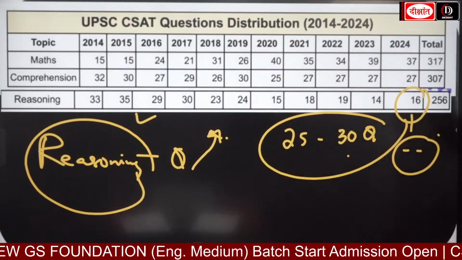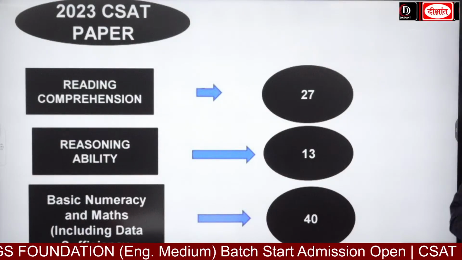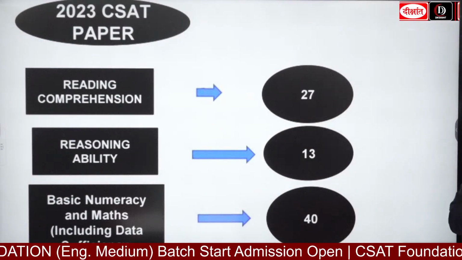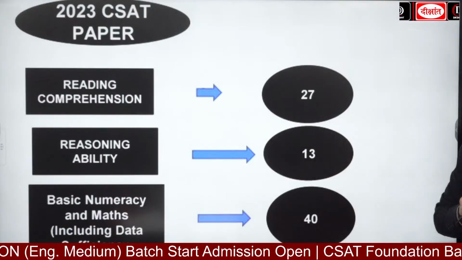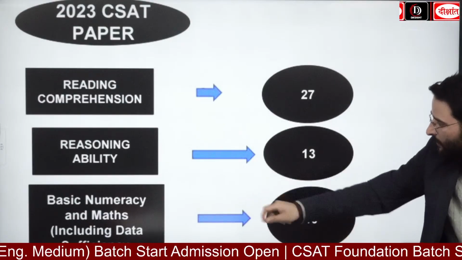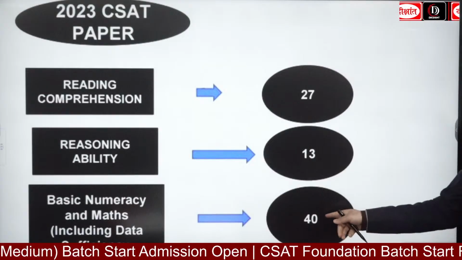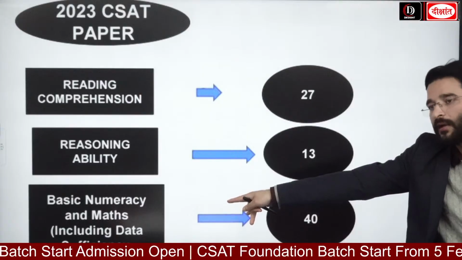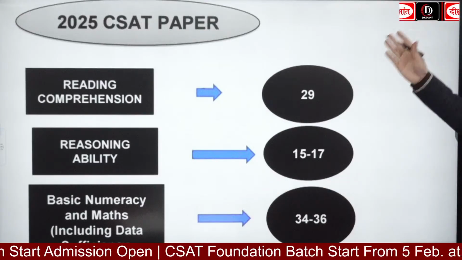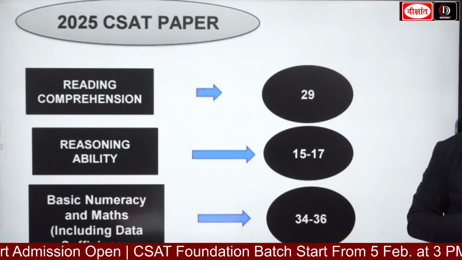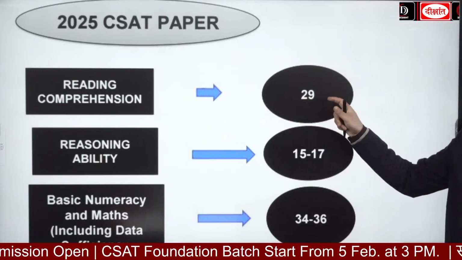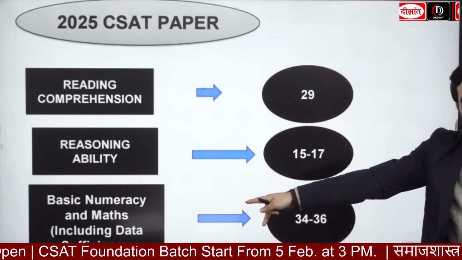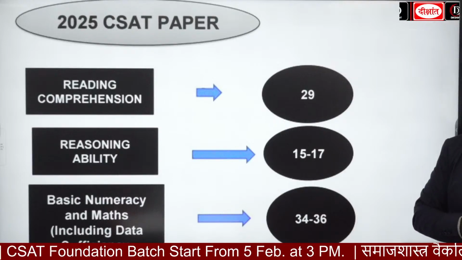आराम से सुनना. Now looking at the UPSC 2023 CSAT paper, guys, can you see this one? Reading comprehension 27, reasoning ability 13 questions, basic numeracy and maths, including data sufficiency, 40 questions came from this particular portion. Moving forward, even in the UPSC 2025 CSAT paper, reading comprehension 29 questions, reasoning ability 15 to 17, and from the maths portion, 34 to 36 questions.